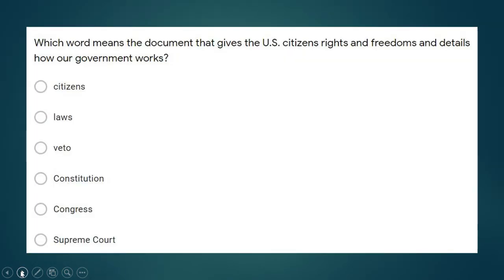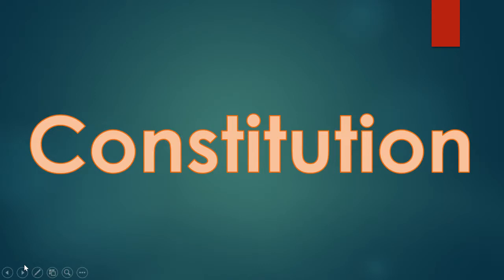Which word means the document that gives the U.S. citizens rights and freedoms and details how our government works? So which of these is the document that basically lays out your freedoms and rights and our government? Citizens, laws, veto, Constitution, Congress, or Supreme Court? The correct answer is Constitution. Remember, our U.S. Constitution was written when we were founded, and it tells us our rules and our laws. It has amendments and tells us how the government is designed.